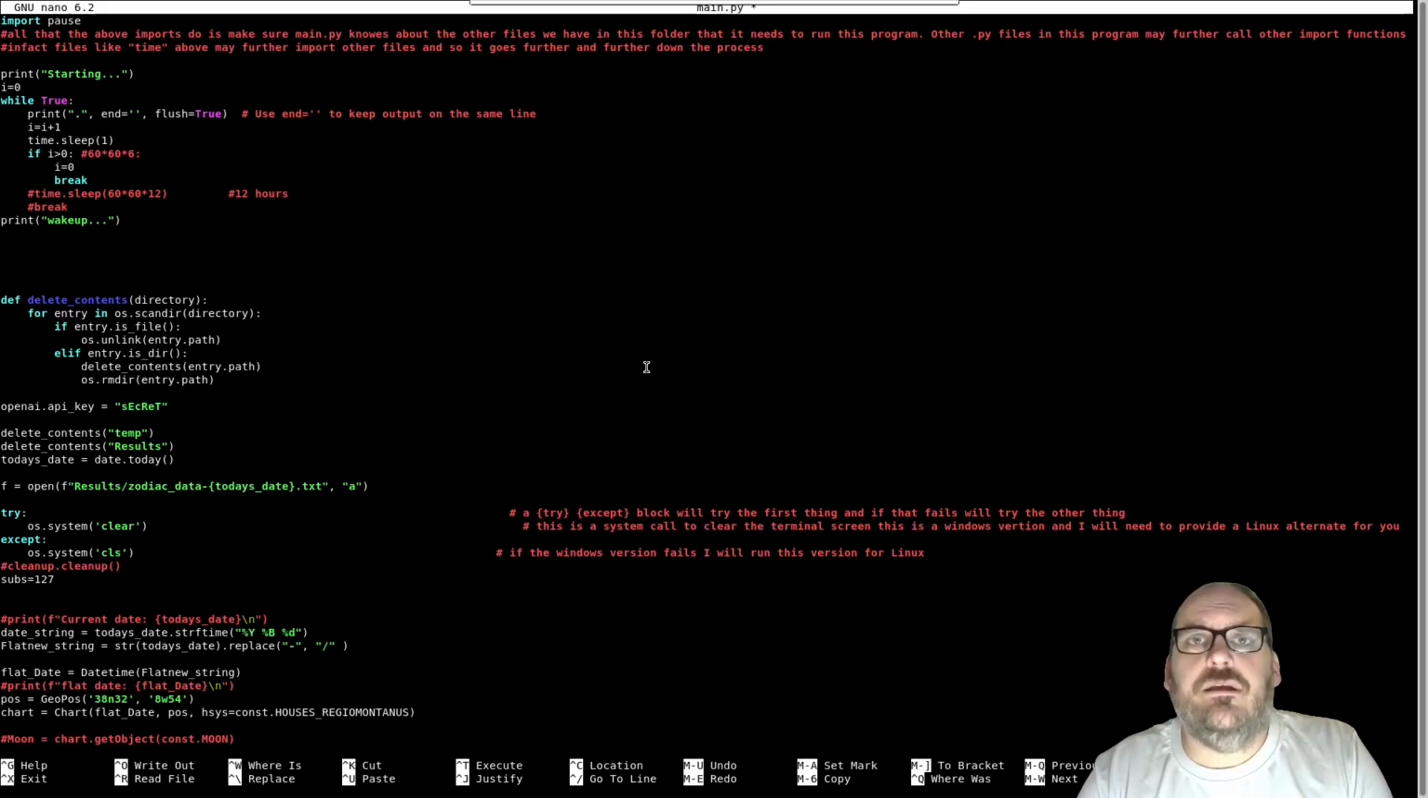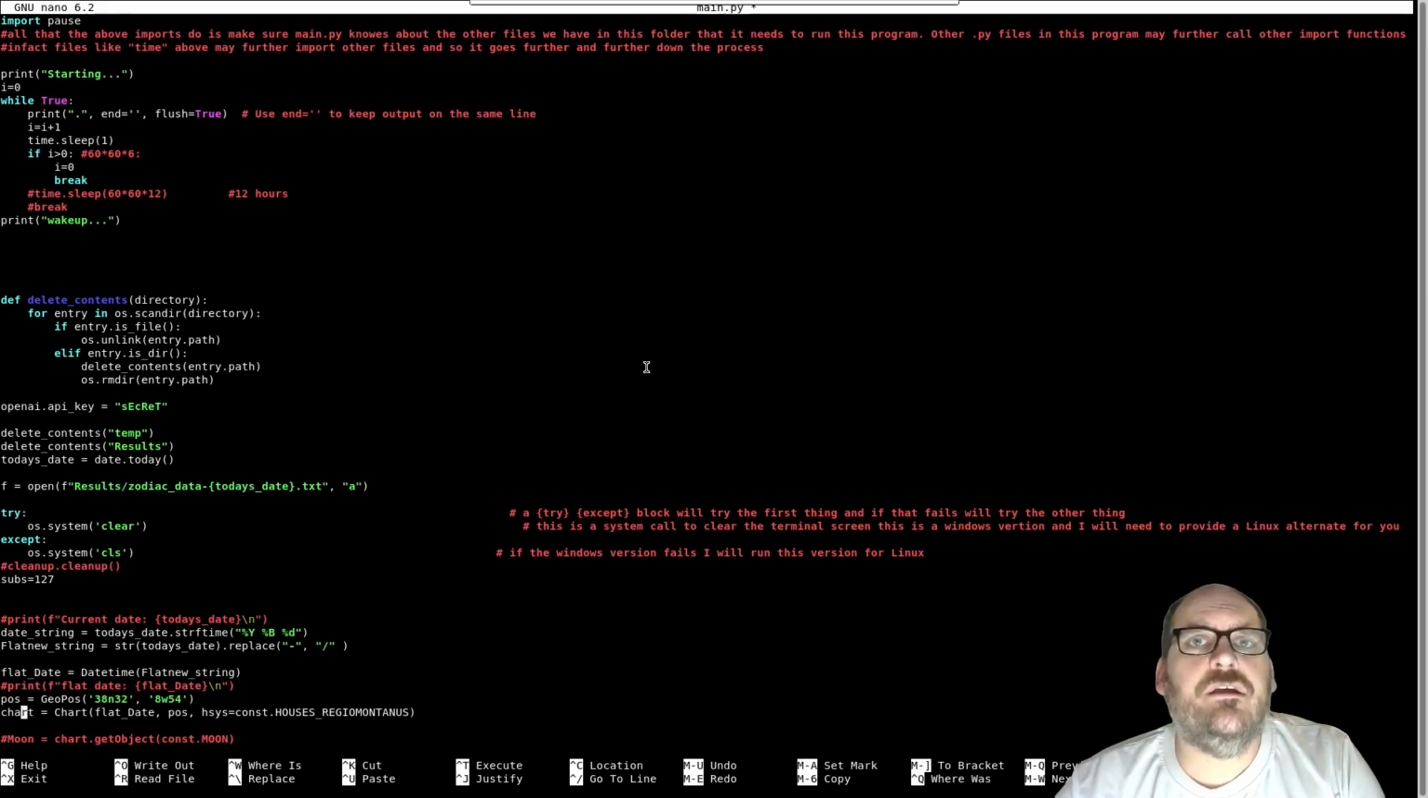Flat new string: I had to take the string that comes from the FlatLib library and reformat it. Well, why did I do that? Just going through this again. This may have been for files, yes. When I save the files, they are saved with the date in it, and obviously I can't save it with a slash, so it replaces it with a dash instead. Flat date is also taking FlatLib's date and converting it.